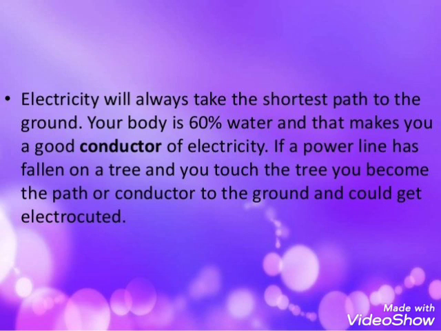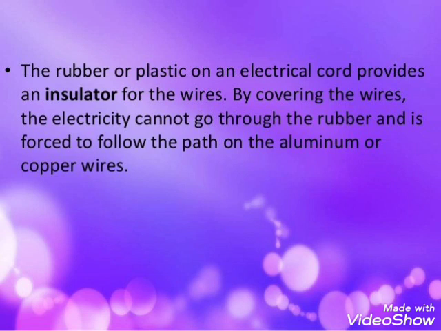Electricity will always take the shortest path to the ground, and our body, which is 60% water, makes us a good conductor of electricity. So if a power line has fallen on a tree and you touch the tree, you become the path or conductor to the ground, and you could get electrocuted, meaning you can get a great electric shock.